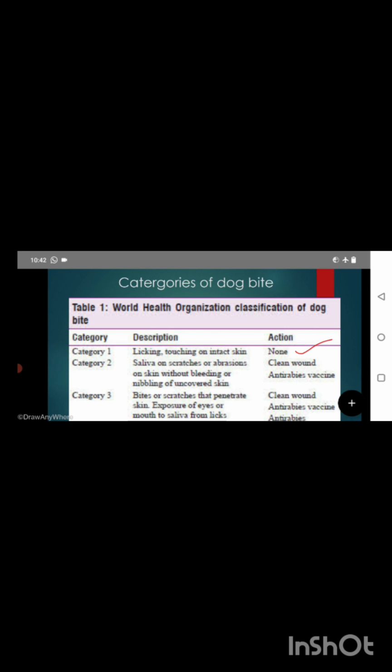Okay. Category 2 is saliva on scratches or abrasions on skin without bleeding, or nibbling of uncovered skin. See, if there is a scratch on your skin and the dog bites or licks over there, you have to take the vaccine. Next one is category 3, bites or scratches that penetrate the skin. When a dog bites your wound deeply, at that time you have to take the vaccine.